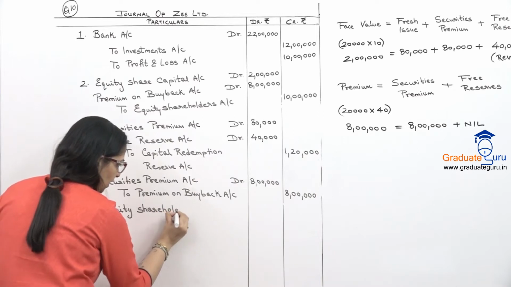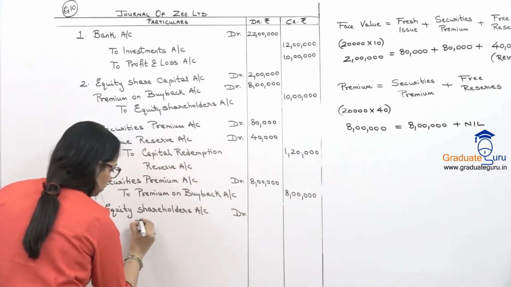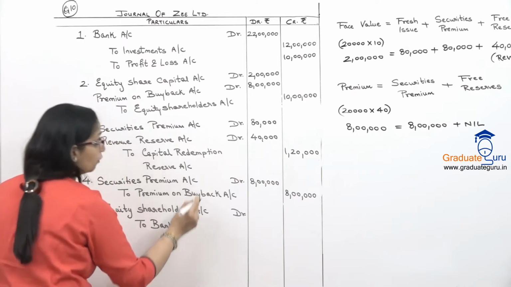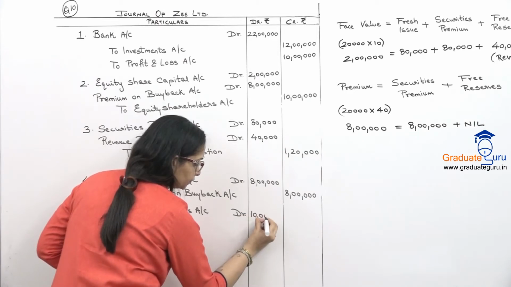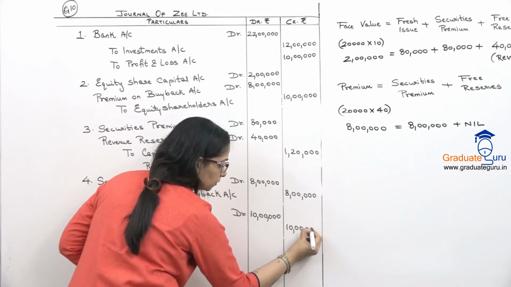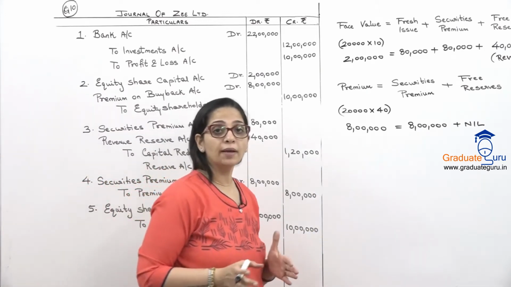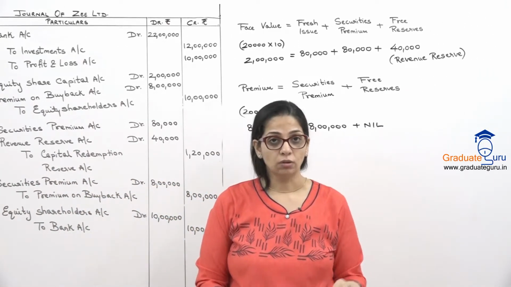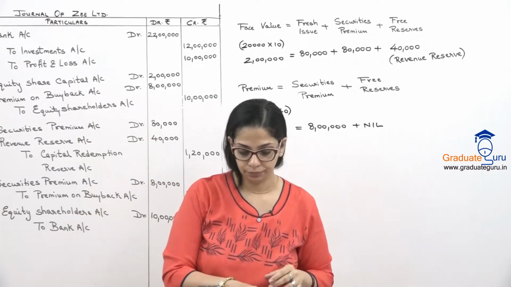So, equity shareholders account debit to bank. We will pay them the full amount of 10 lakhs. Okay, so this is it for the entries. Now we have to prepare a balance sheet in the same format in which they have given in the question. So first take this down and then we go to preparing that balance sheet.